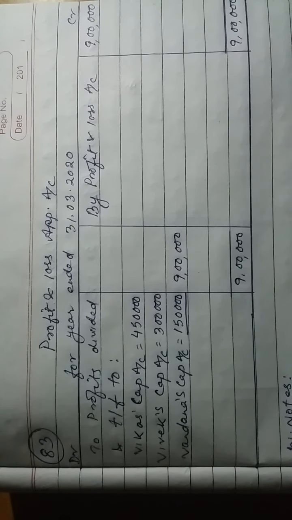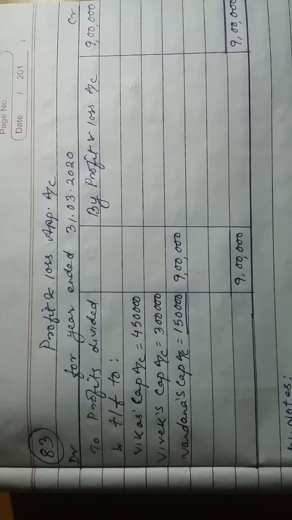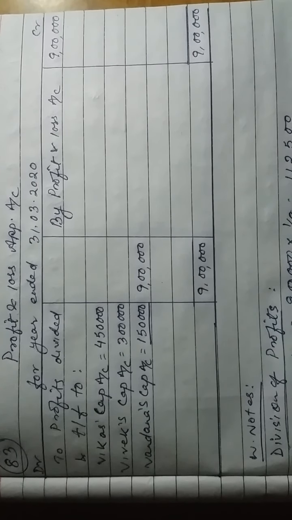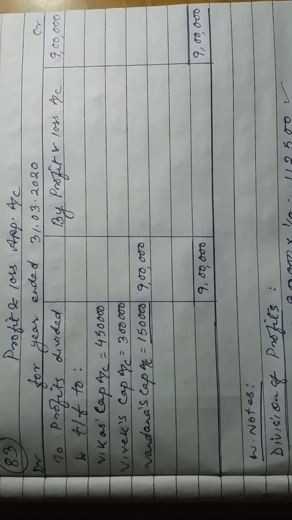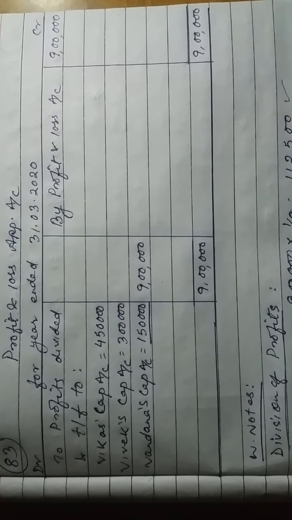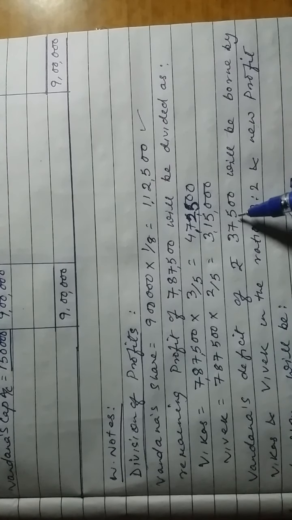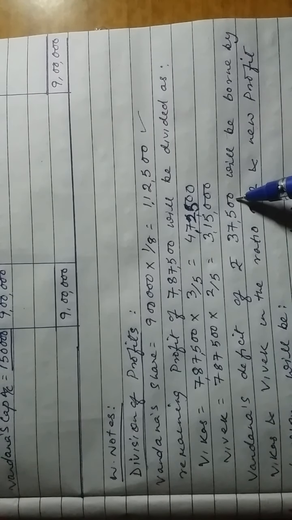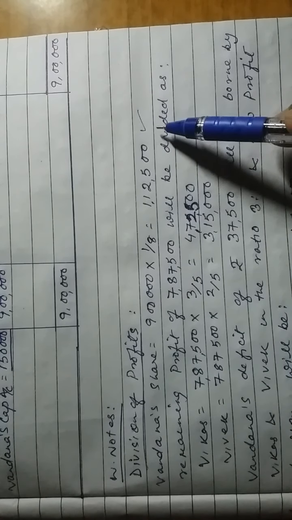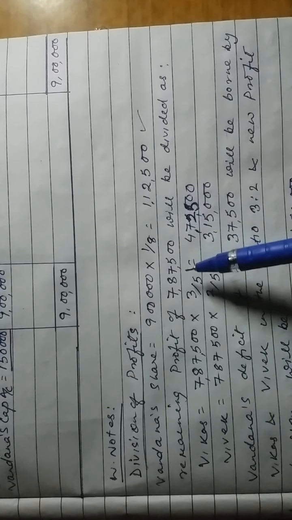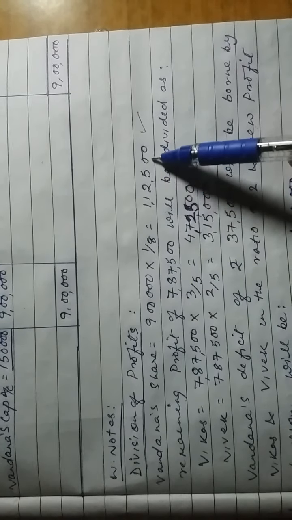Now 9 lakh rupees profits, if it is simply divided in the profit sharing ratio, Vandana's share according to 1/8 is 1,12,500. Now guarantee to Vandana is rupees 1,50,000. So what is the deficit? Deficit amount is 37,500, which is 1,50,000 minus 1,12,500. After providing profit to Vandana, the remaining profit is 7,87,500. That is 9 lakh minus 1,12,500.